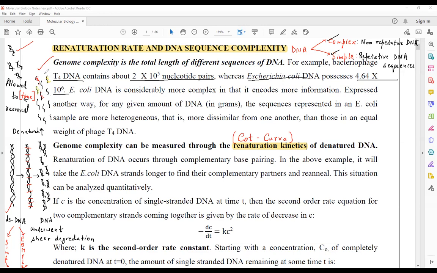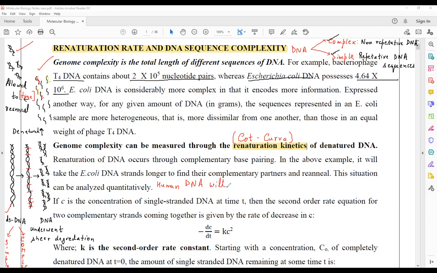Now, if supposedly the entire DNA is unique, like E. coli, then it will take more time for binding. Much more time. If the entire DNA is unique, a much greater amount of time will be required to find the complementary partners, and thus the time required will be greater in the case of a complex genome such as that of E. coli. Human genome is simple as compared to E. coli.